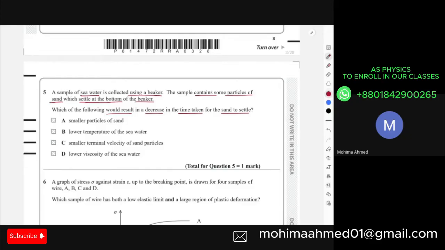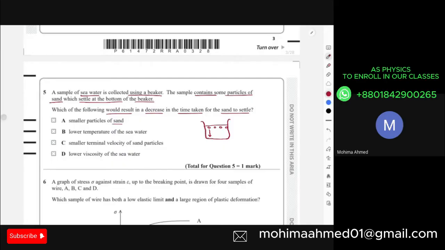So for that situation, the sand particles actually need to move through the water, right? In order to settle down at the bottom of your water, obviously there will be some sand particles present at the very top surface of your water. These top surface sand particles need to move all the way down to the bottom of your beaker, right? So they need to travel through that.